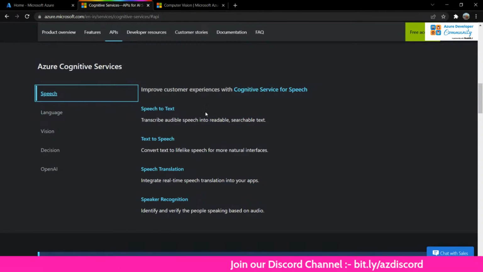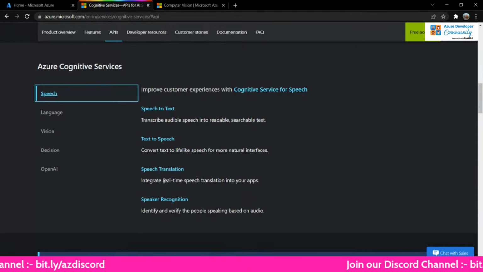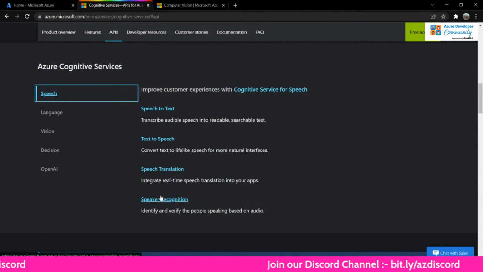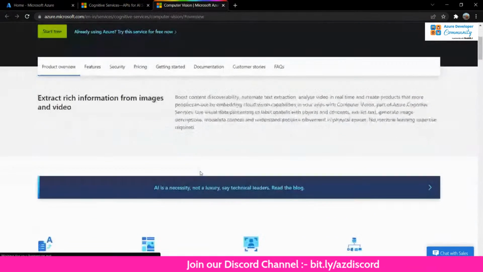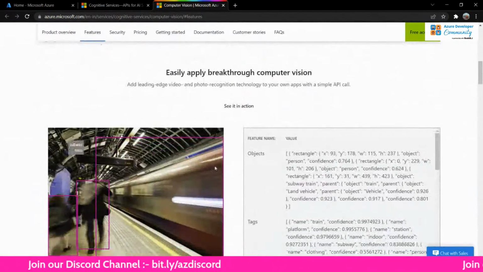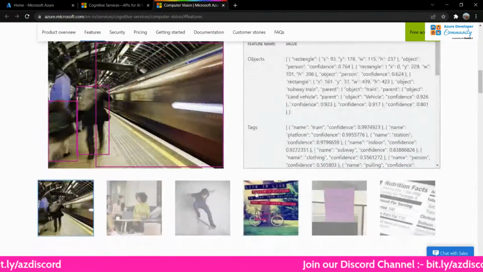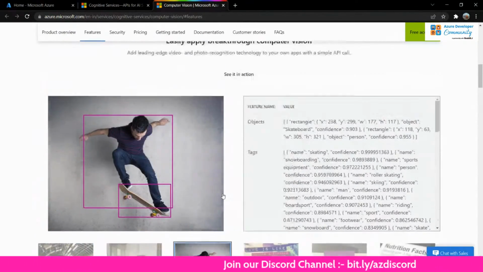And speech has speech to text, text to speech. I am pretty sure all of us must know this. Cortana and stuff are already available. And then speech translation, where you can have real time translation, and then speaker recognition as well. So now let's see what this is. Yeah. So here, this is a demo for computer vision. Okay. Let's choose something else.